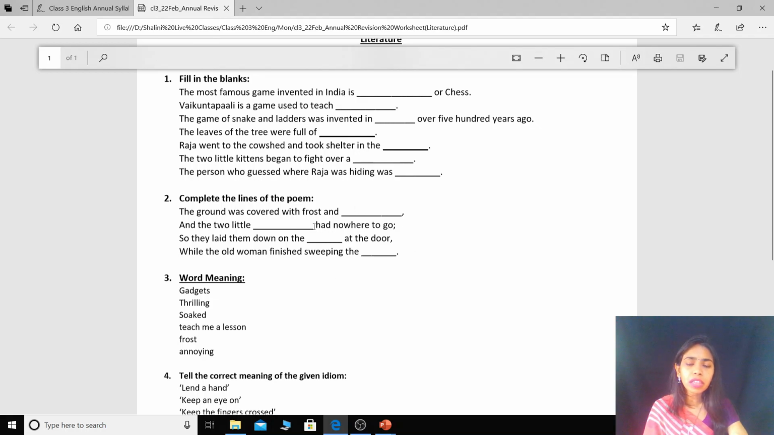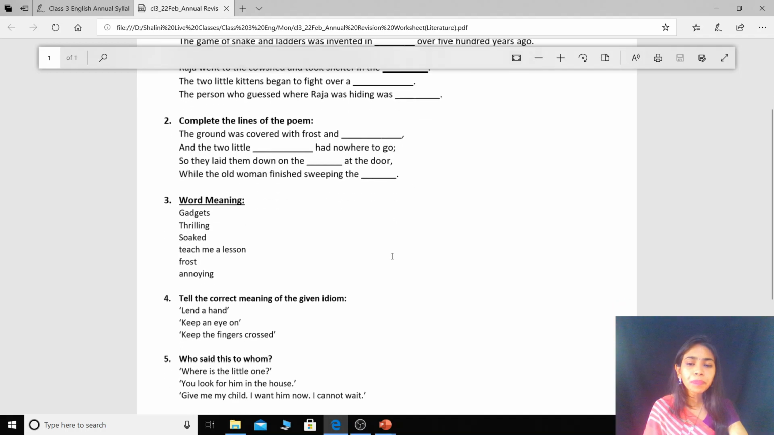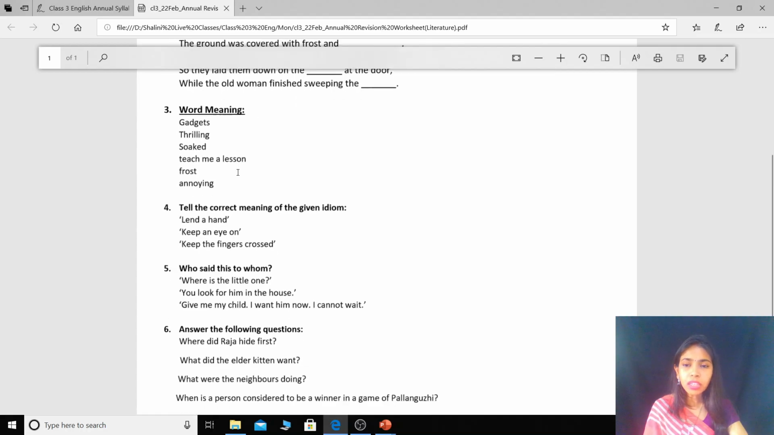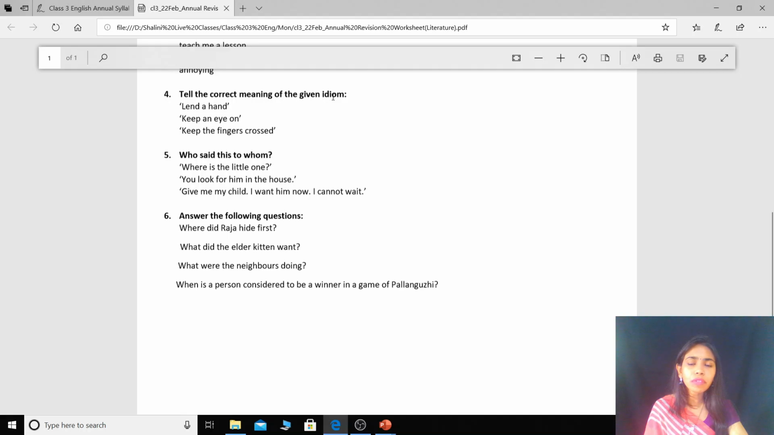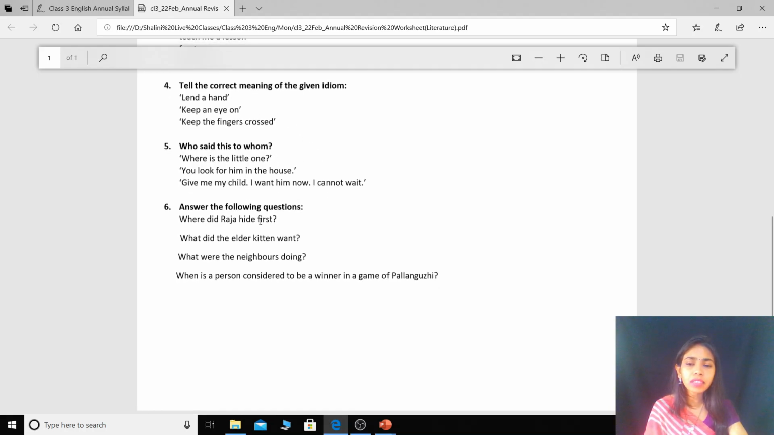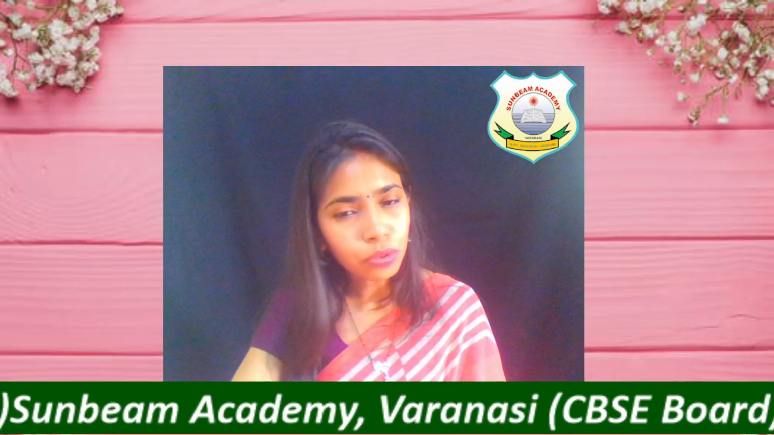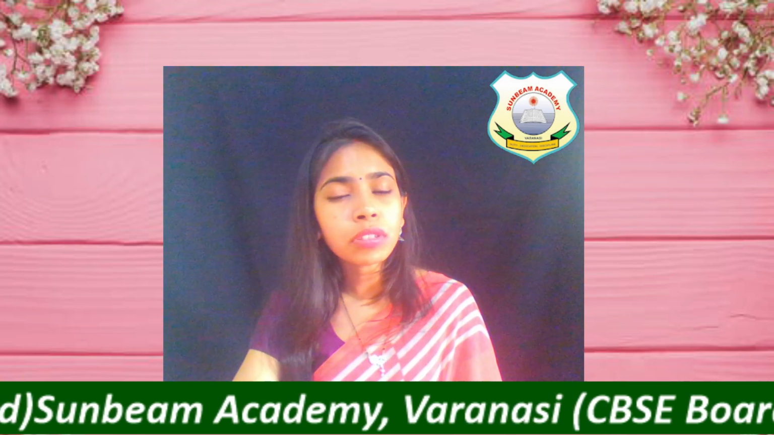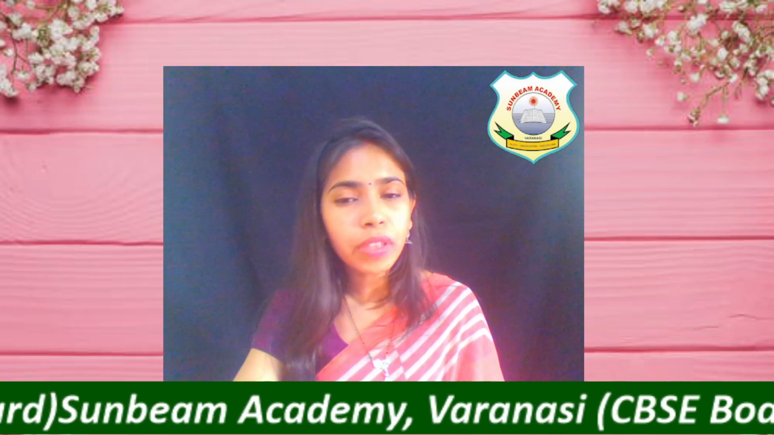And this is complete the lines of the poem. I have given 4 lines, and you have to fill in the blanks. Okay, now these are the word meanings, children. And tell the correct meaning of the given idioms. So it's there in your book exercise. I've taken it from the book exercise, so you have to learn them. Okay, who said this to whom, you will write it, and these are question answers. So you have to complete this and solve it in your notebook. Okay, so you can check your answers once you get the answer key.